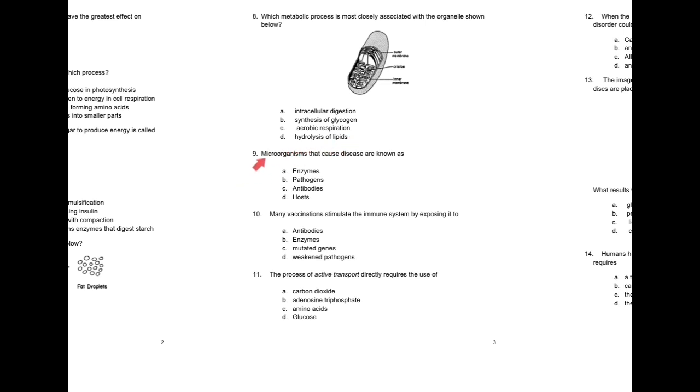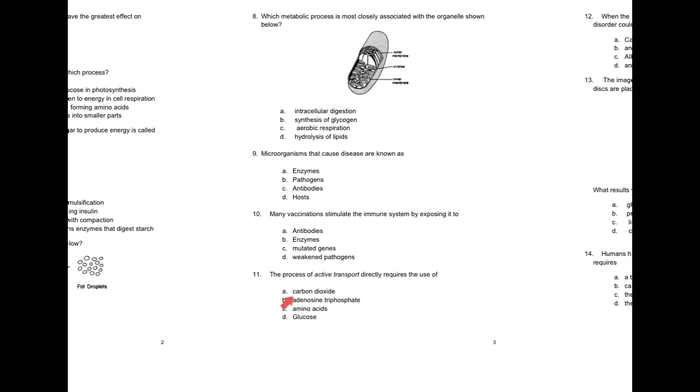9. Microorganisms that cause disease are known as A. Enzymes. B. Pathogens. C. Antibodies. D. Hosts. 10. Many vaccinations stimulate the immune system by exposing it to A. Antibodies. B. Enzymes. C. Mutated genes. D. Weakened pathogens.